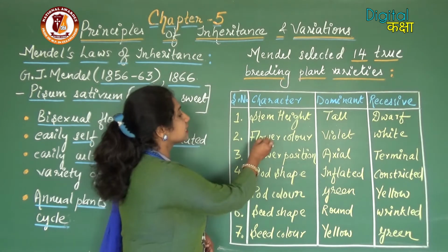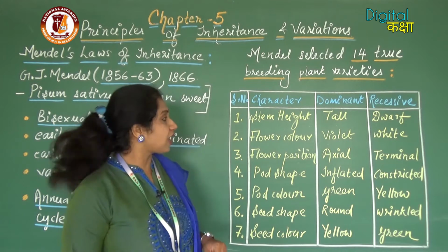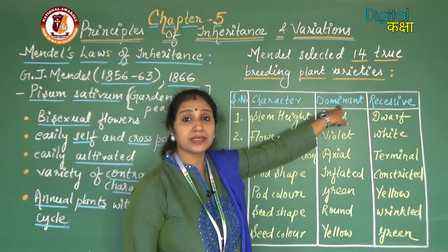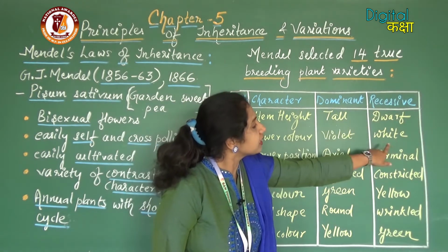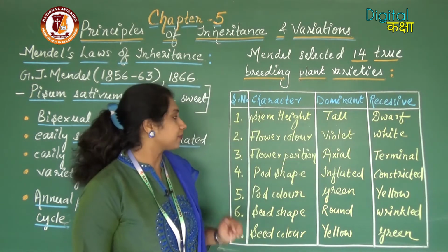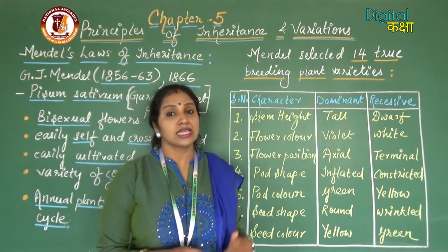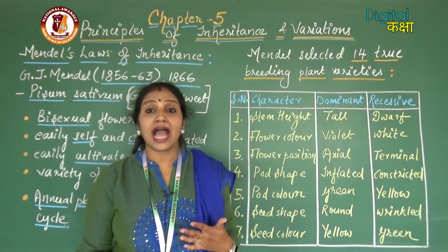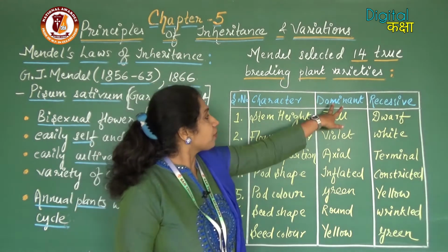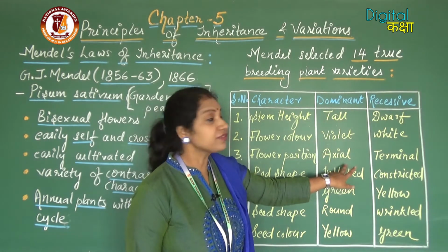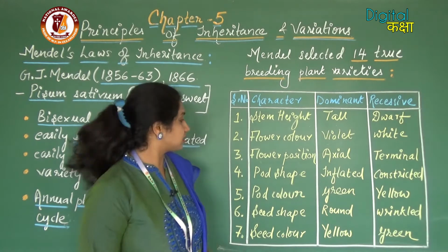The second is color of the flower. Pea plant bears two types of flowers. Out of the two, the dominant one is the violet colored flower and the recessive one is the white colored flower. The third character is position of flowers. The flowers can be borne either axially or terminally. So here the dominant trait is the axial flowers and the recessive trait is the terminal flowers.